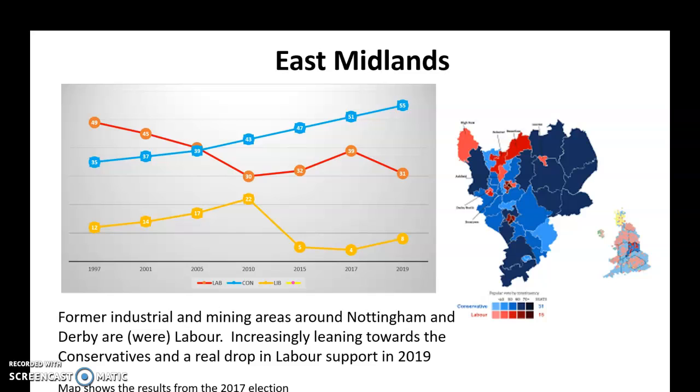Okay, moving south into the East Midlands. So this is basically, isn't it, Nottingham, Derbyshire area. Again, you can see that in 1997, fairly strongly Labour. And you just look at that Conservative rise, it's been quite steady, hasn't it? They seem to have gained a couple of points at every single election, and now they really dominate. 55% Conservative, 31% Labour. And again, that's reflected in some of the seats which Labour lost in the election of 2019. But that trend was also in place, really since about 2005, or at least 2010 at the very least. The Conservatives really put on votes in the East Midlands.